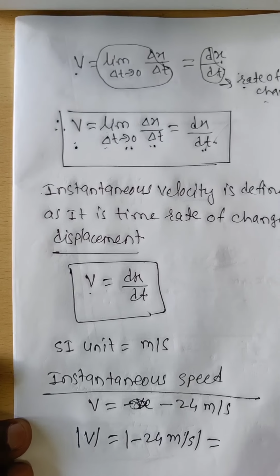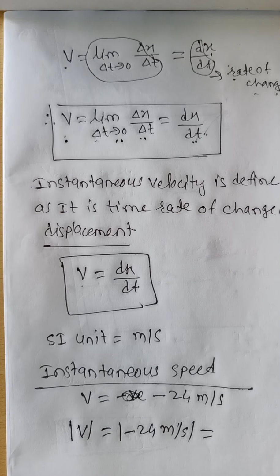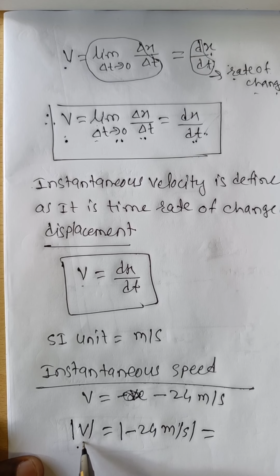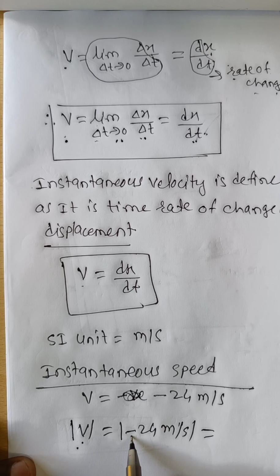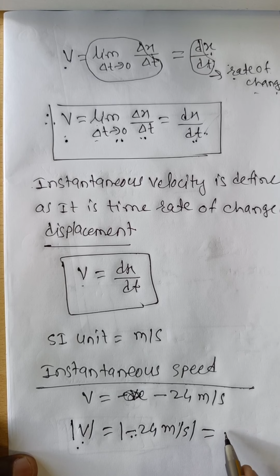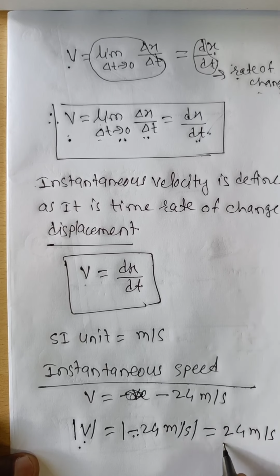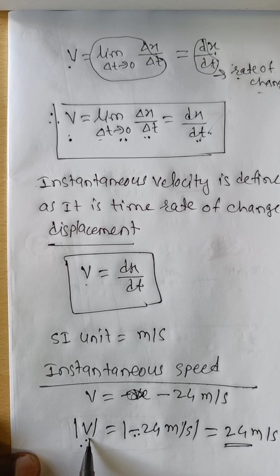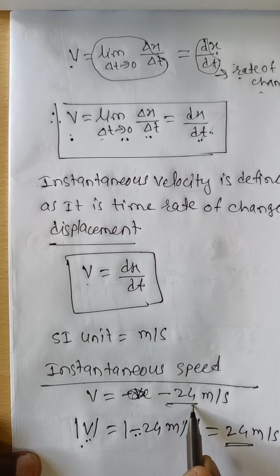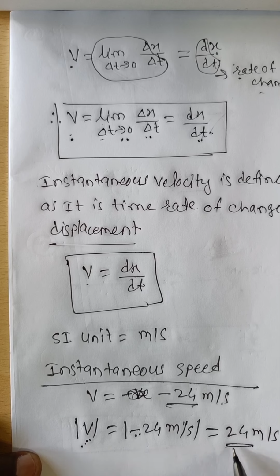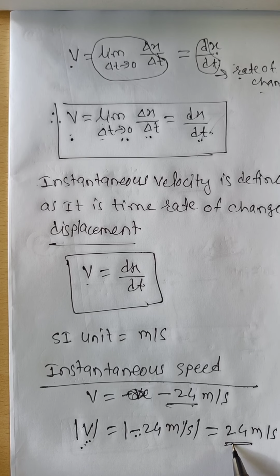Magnitude means we take only positive values; even if the value is negative, we take it as positive. Therefore the answer becomes 24 meter per second. The instantaneous velocity is minus 24 meter per second, but its magnitude is 24 meter per second.